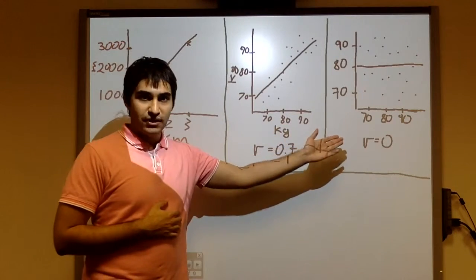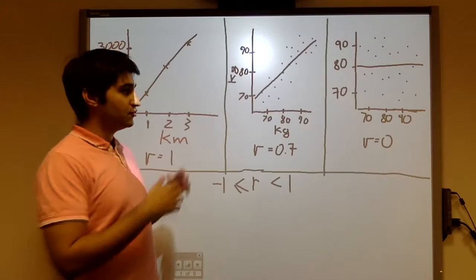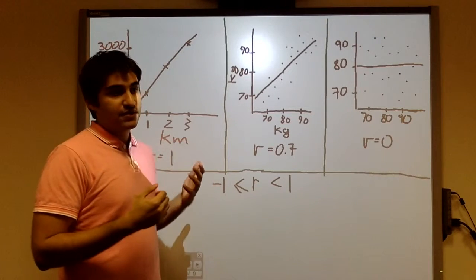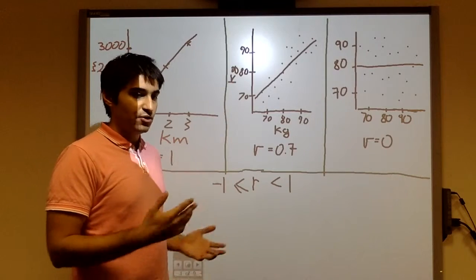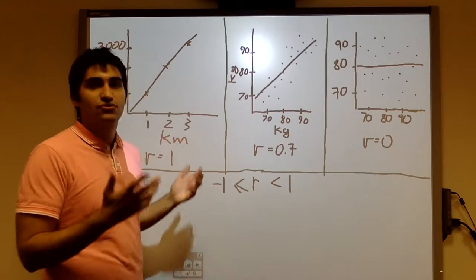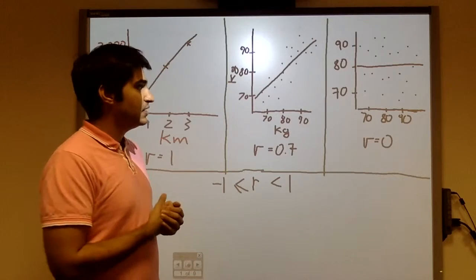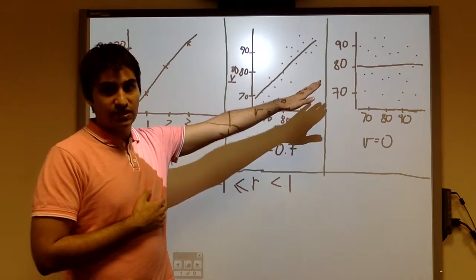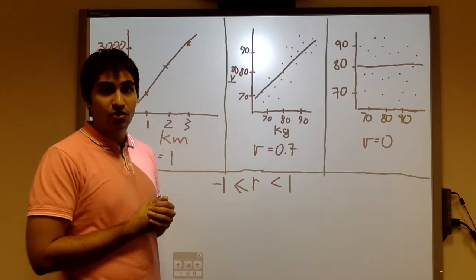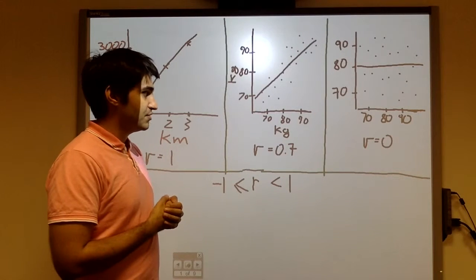And on this side, you can see an example of no correlation whatsoever. An example of that could be if you were to compare your weight with your neighbor's weight. So there is really no reason to suppose that one will predict the other. And so the dots are scattered randomly, and because of that, the correlation coefficient is 0.